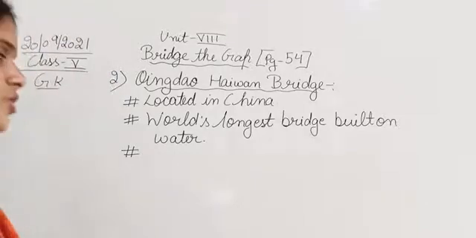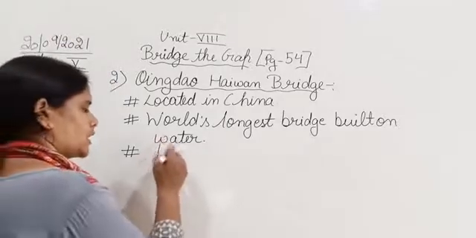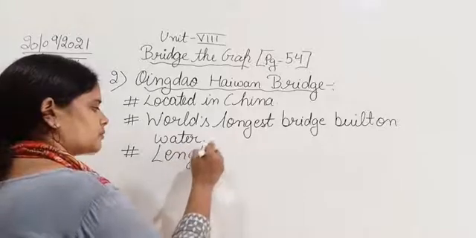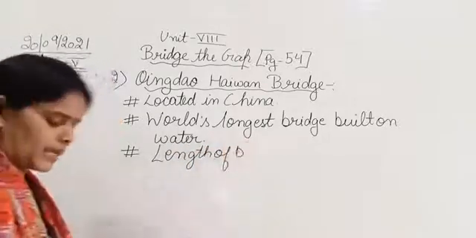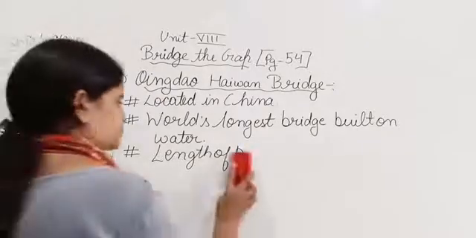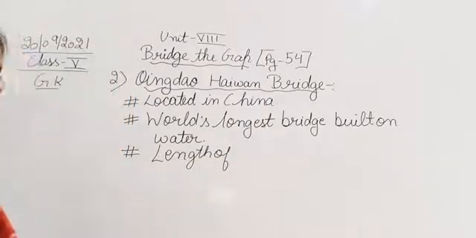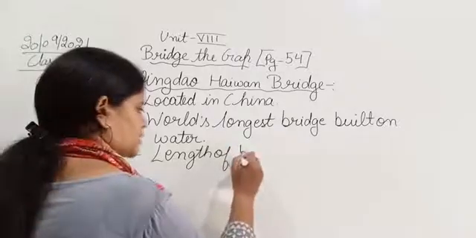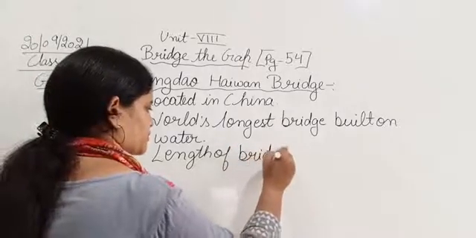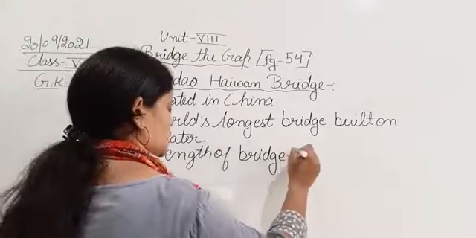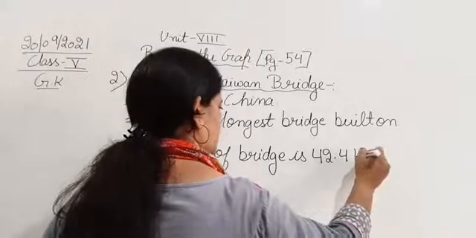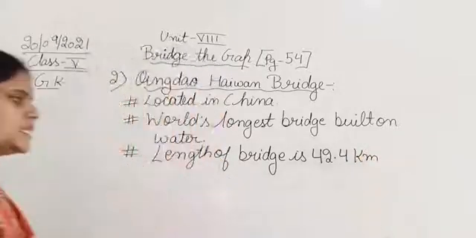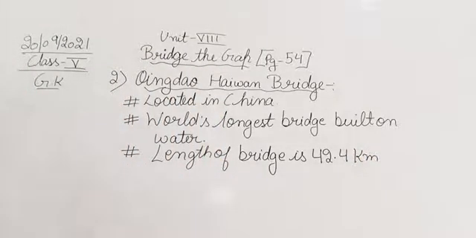So the length of the bridge is 42.4 kilometers. So this is the length of the bridge, that is 42.4 kilometers.